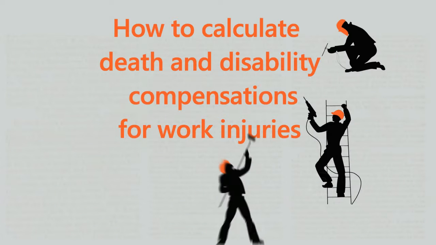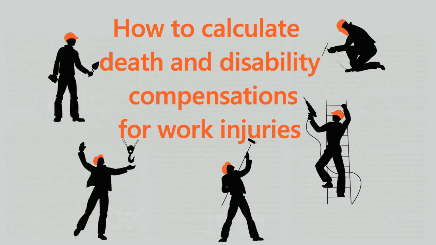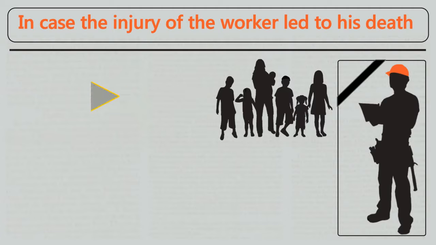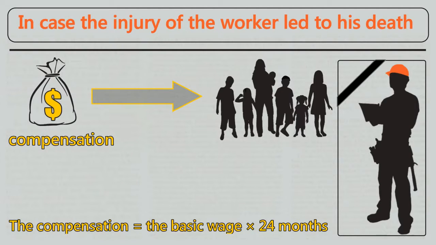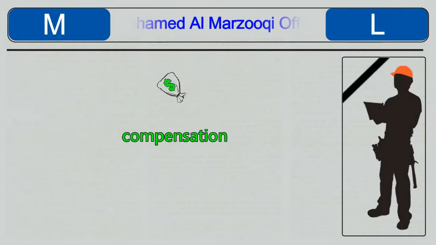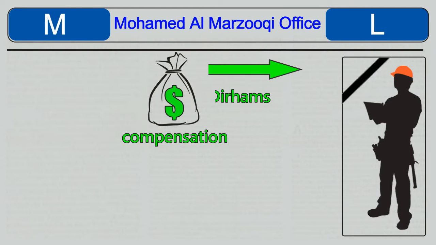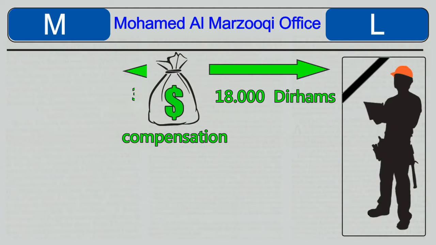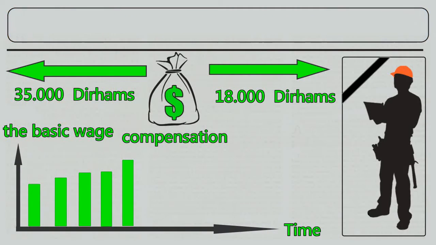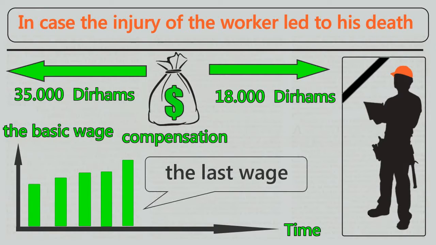In today's video, we'll be discussing how to calculate compensation for death and disability work injuries. In the case an injury led to the death of a worker, his family members are entitled to compensation equivalent to the basic wage of the worker for a period of 24 months, provided that the value of the compensation shall not be less than 18,000 dirhams and not more than 35,000 dirhams, and the value of the compensation should be calculated on the basis of his last wage paid to the worker prior to his death.